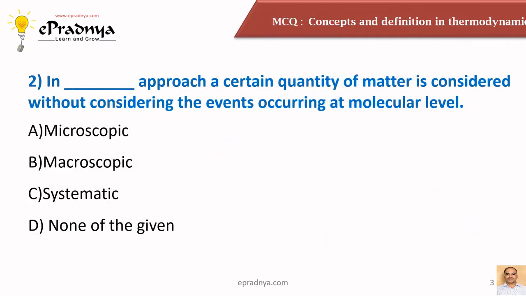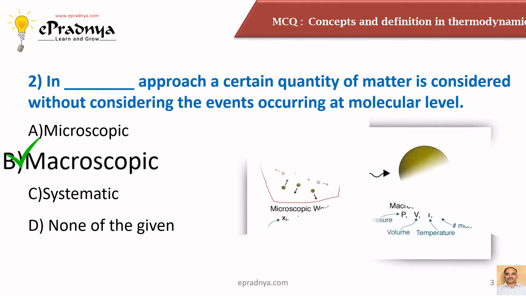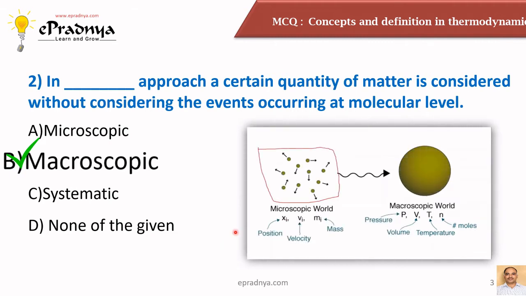The second MCQ is, in dash dash approach, a certain quantity of matter is considered without considering the events occurring at molecular level. And the answer is macroscopic approach. Friends, in general, we know that all the objects are made up of molecules. When we study the properties like position, velocity, mass for every individual molecule, we call that approach the microscopic approach.